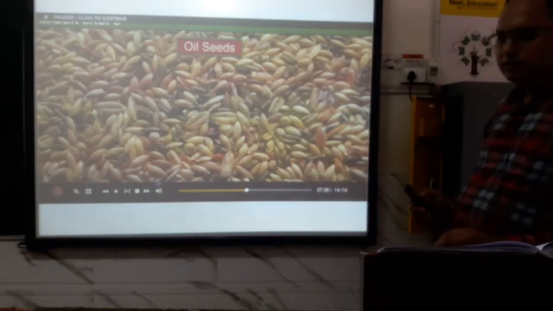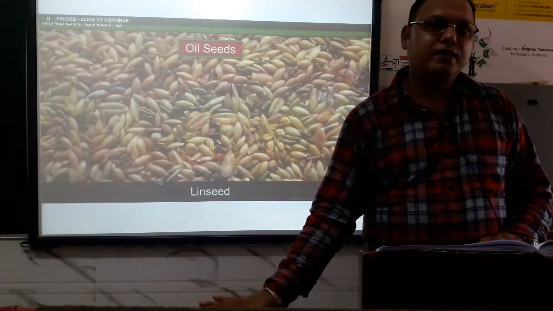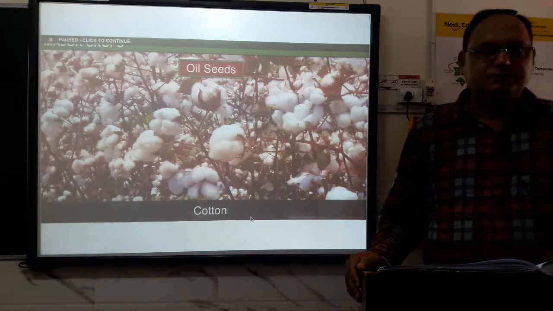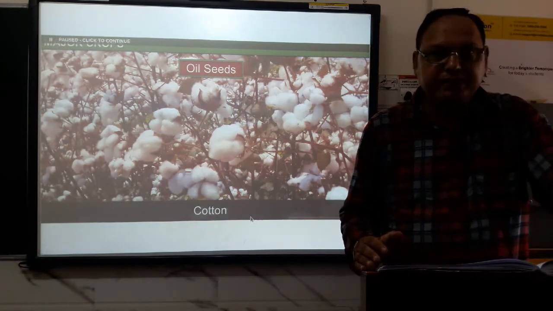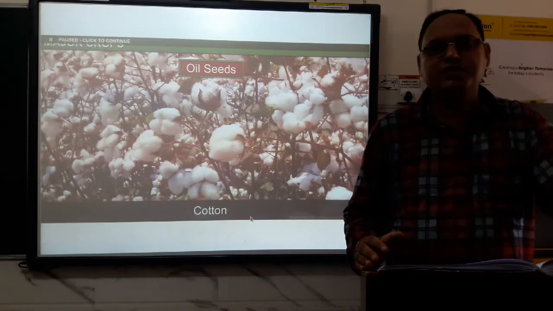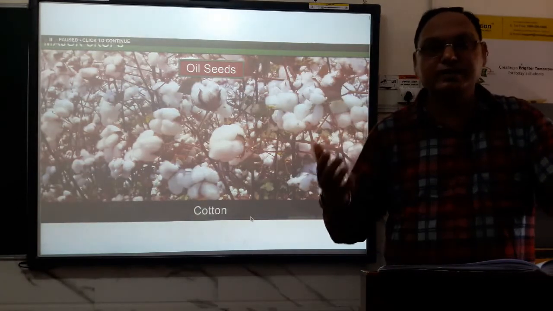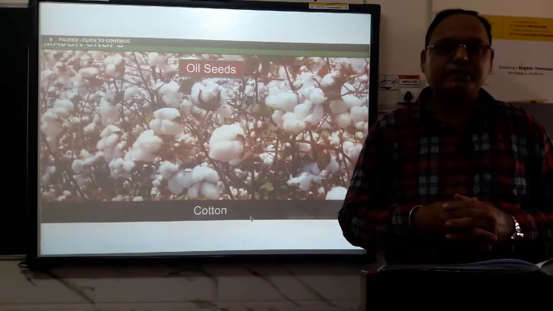Now we will see which methods there are for sugarcane cultivation. There are two methods of sugarcane cultivation. Number one is the set method, and the other is the ratooning method, also called ratoon cropping. First, let us try to understand what the set method of sugarcane cultivation is.